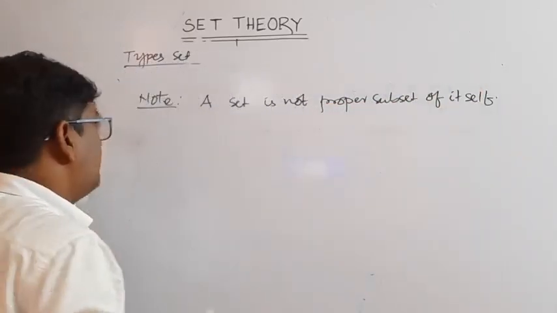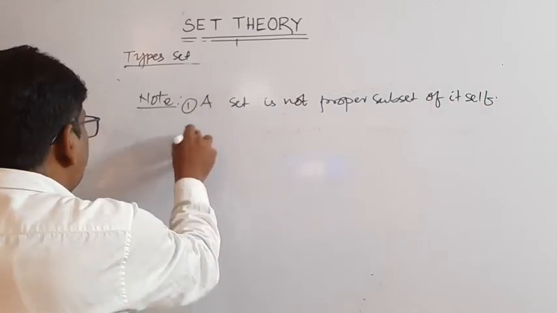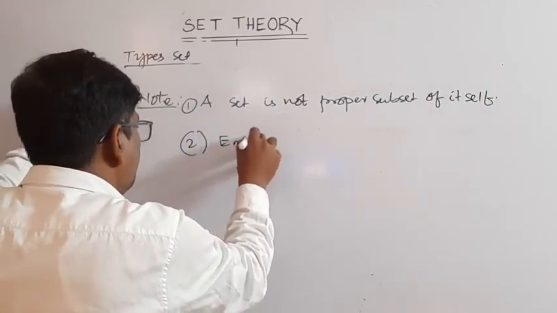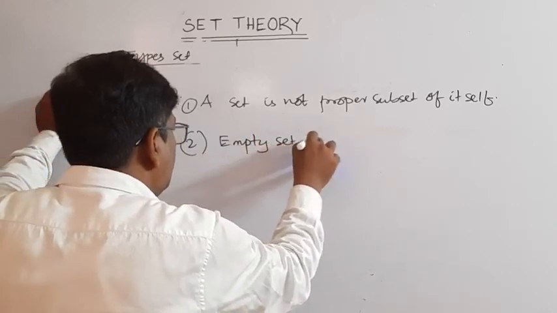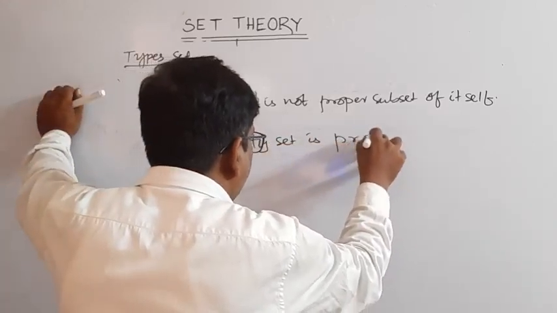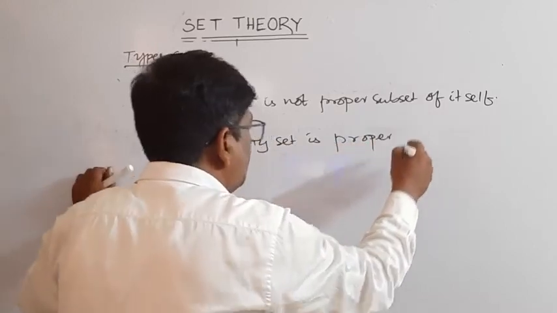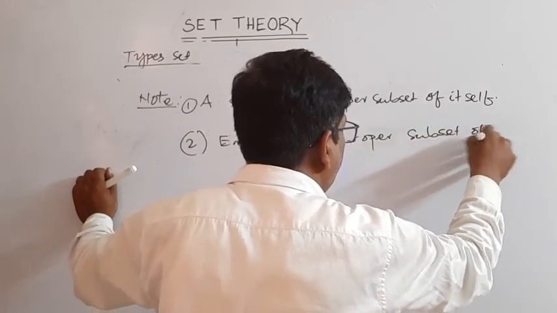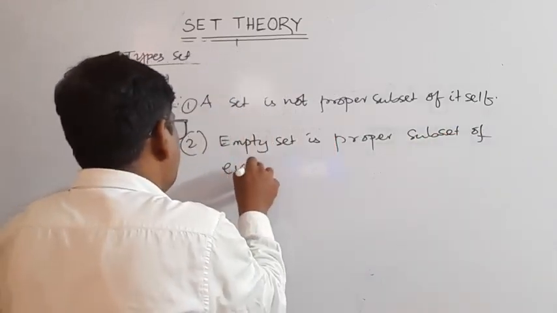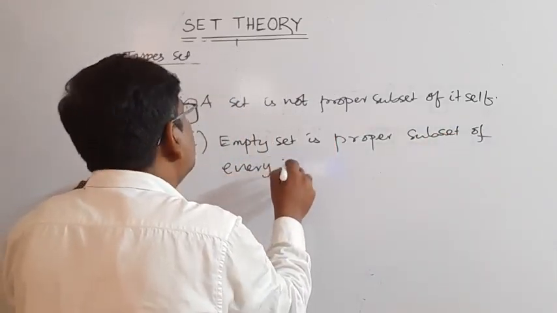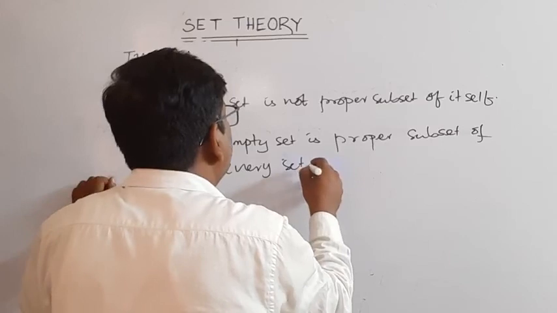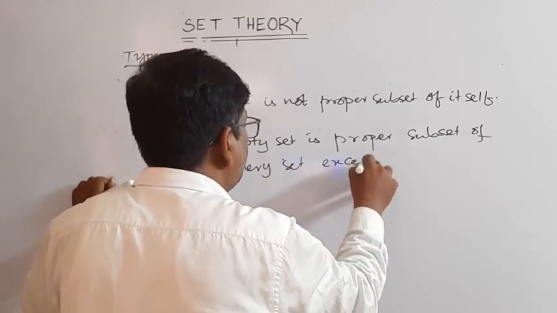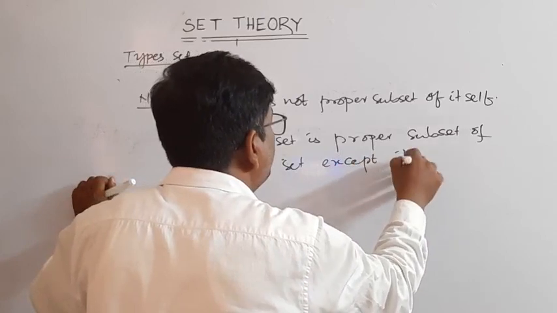Empty set, or phi, is a proper subset of every set except itself.